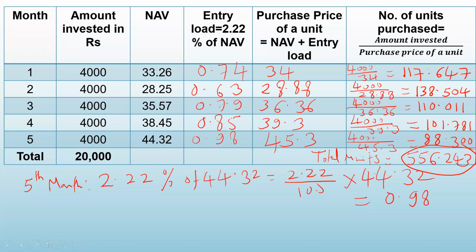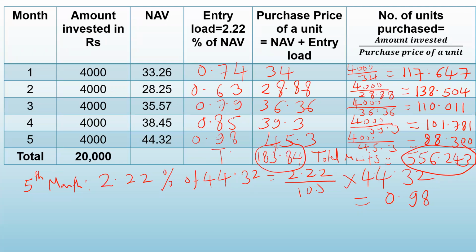So after you add that, what do you get? 34 plus 28.88 plus 36.36 plus 39.3 plus 45.3. When you add this, you get 183.84.